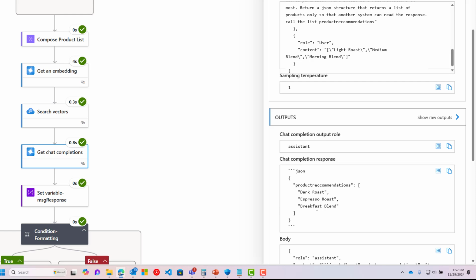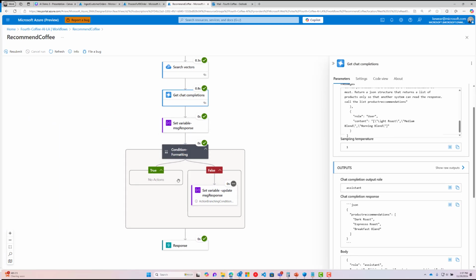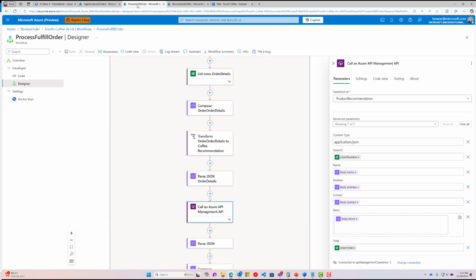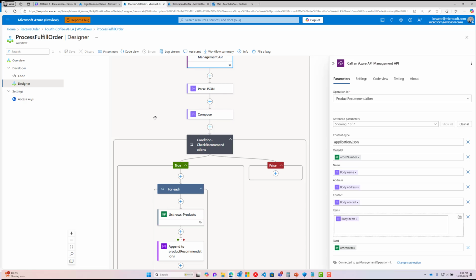Historically, when you've seen prompts and you've watched some of these more chat-oriented LLM applications, it's very much unstructured text that's returned, because it's assuming that there's a human on the other end of that request and they can read this information. In this case, we actually want to make sure that we've got a system that can read that. So that's what we're going to do here: return that response back to the calling workflow.